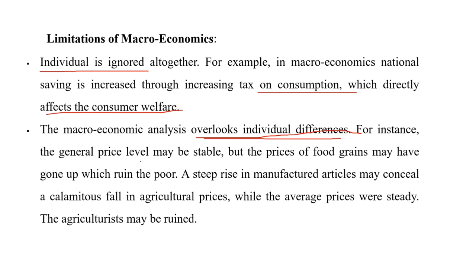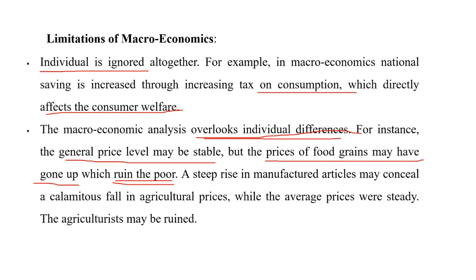Whereas the general price index level may be stable, the prices of food grains may have gone up. A steep rise in the prices of food grains may ruin the poor.